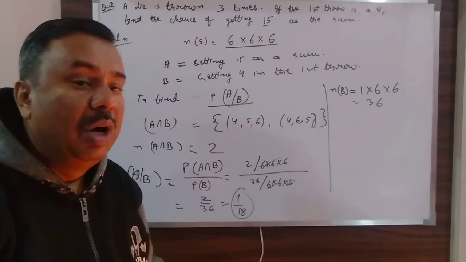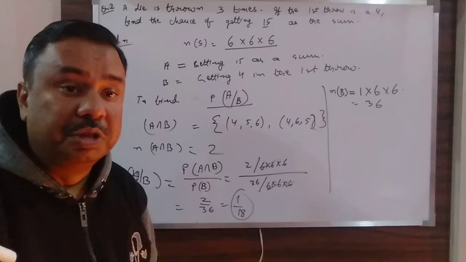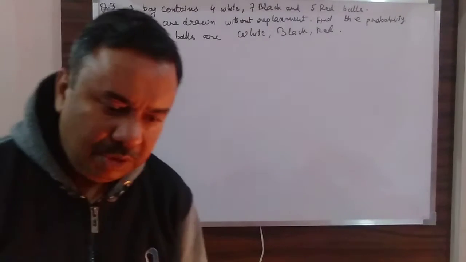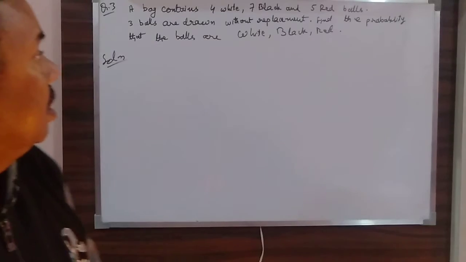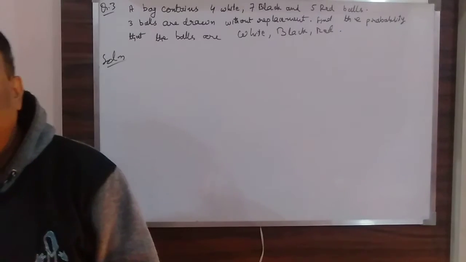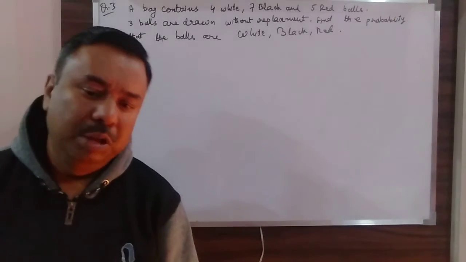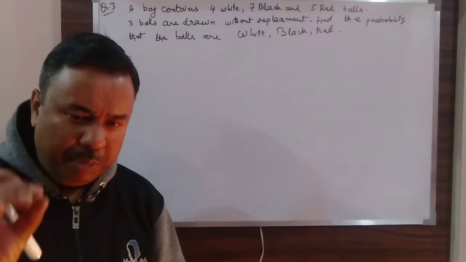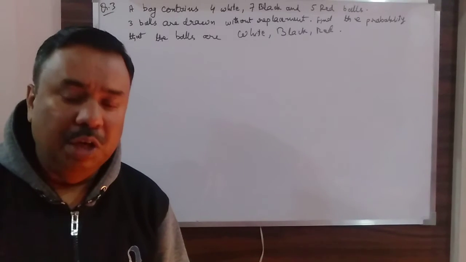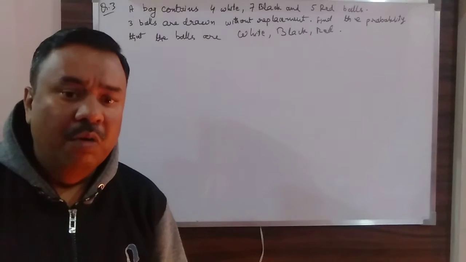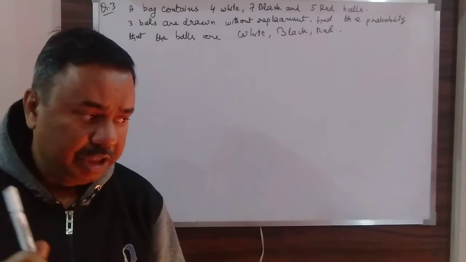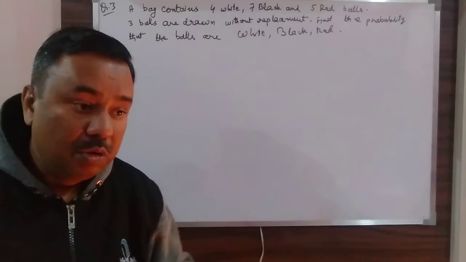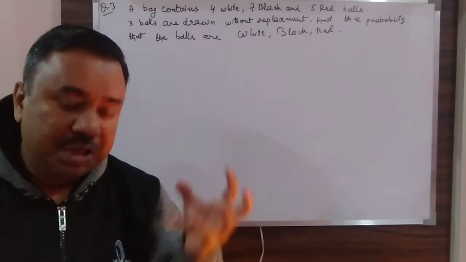Okay. So now I am going to take the third question. The third question says a bag contains 4 white balls, 7 black balls and 5 red balls. 3 balls are drawn from the bag one by one, and as the question says, without replacement, meaning once the ball is taken out, it is not put back before taking out the second.